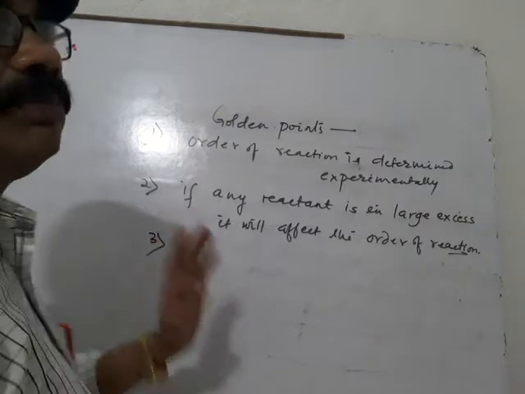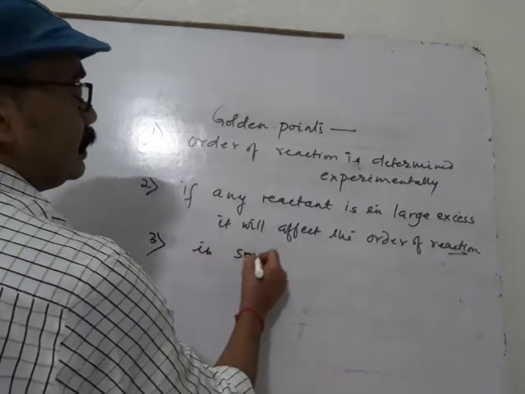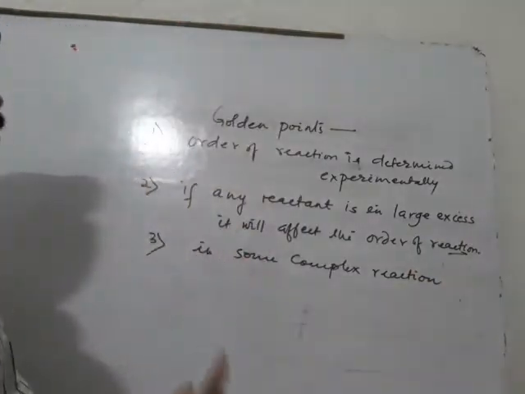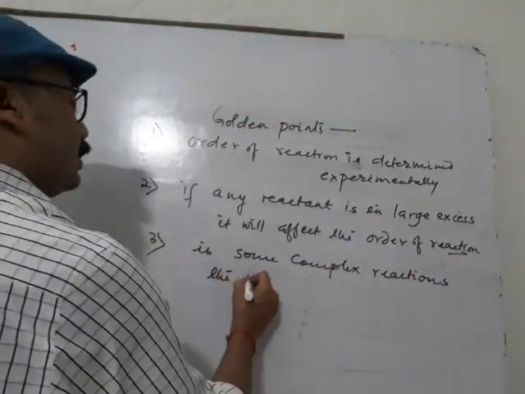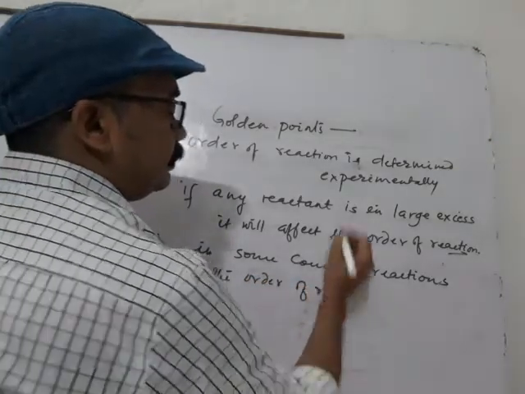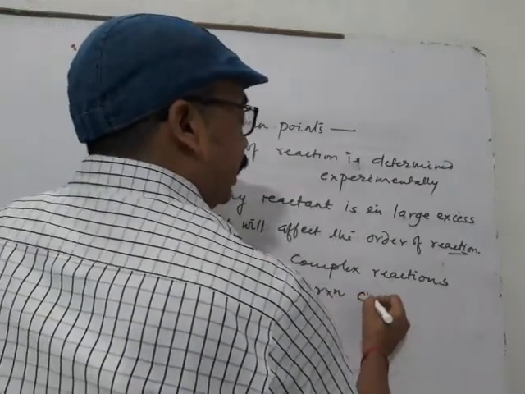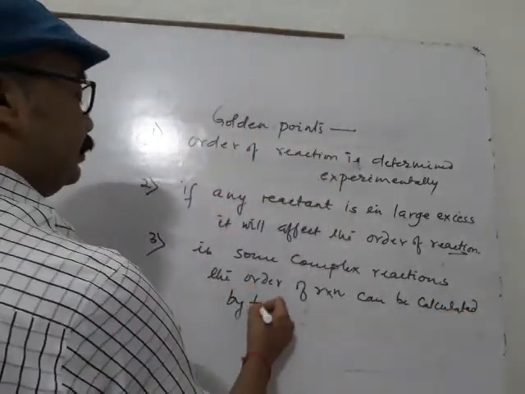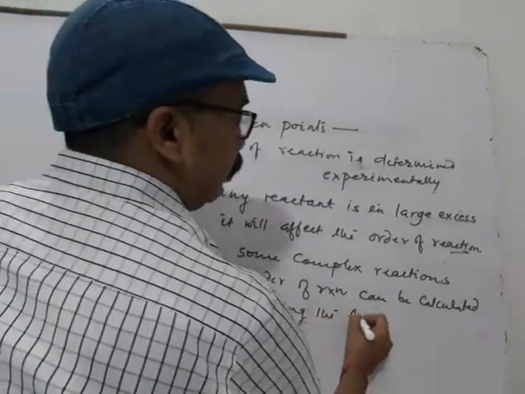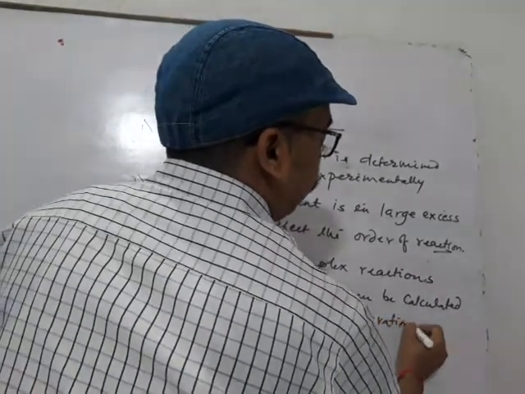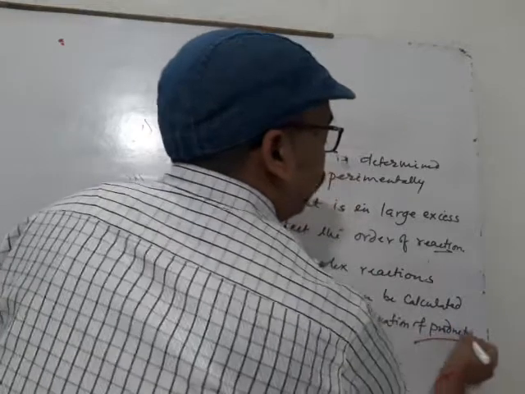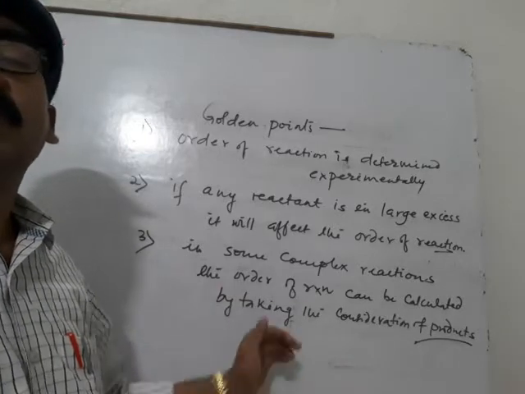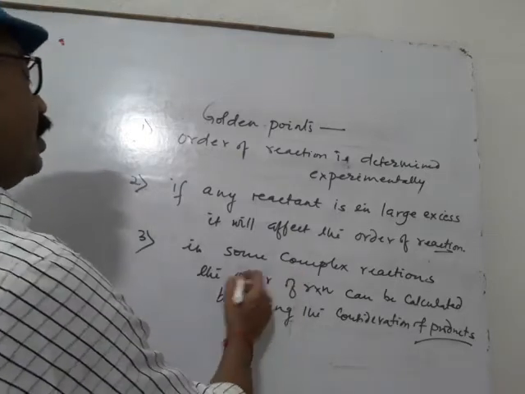Third point is that in some complex reactions, which occur in multiple steps, the order of reaction can be calculated by taking into consideration the products. That is, it is not based only on the reactants, but in complex reactions, the product will also be considered to determine the order of reaction.